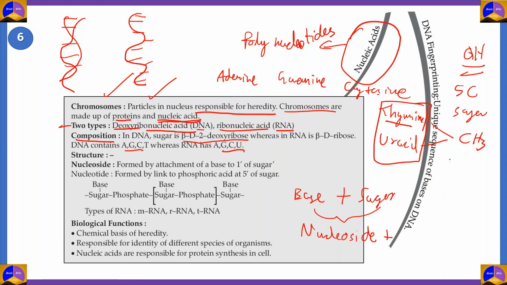So nucleotides are formed by link to phosphoric acid at 5' of sugar. So the 5th carbon of sugar contains a molecule of phosphoric acid to form a nucleotide. And when you arrange these nucleotides in specific orders, you get polynucleotides, which are what we call nucleic acid, the polymers.